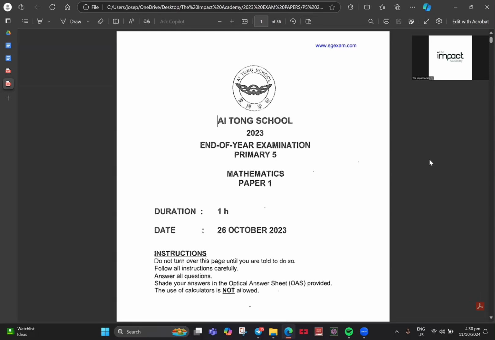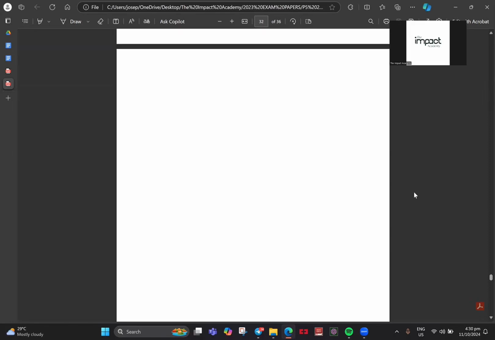Hi everyone, today we are looking at TONG SA2. As you can see over here, this is a P5 paper. Without any further ado, let's get right into it.